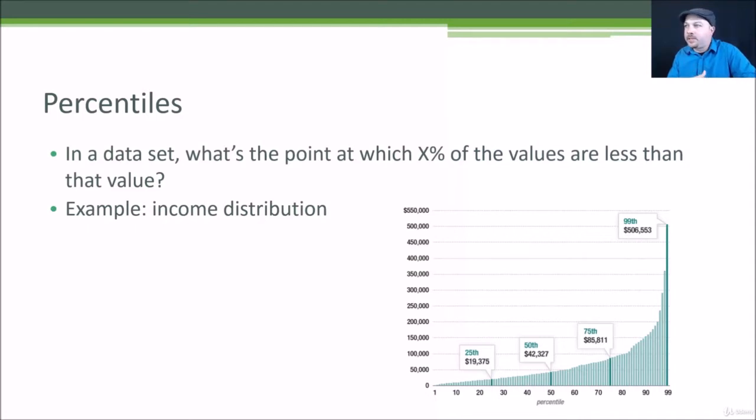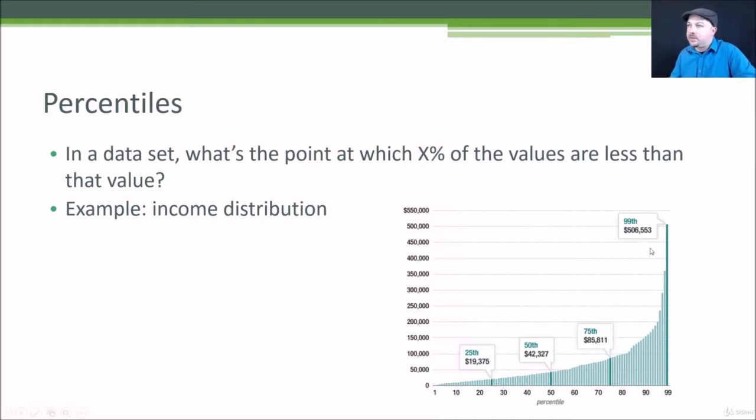So a common example that you see talked about a lot is income distribution. When we talk about the 99th percentile or the 1%ers, imagine that you were to take all of the incomes of everybody in the country, in this case the United States, and sort them by income. The 99th percentile would be the income amount at which 99% of the rest of the country was making less than that. Okay, so that's a very easy way to comprehend it.